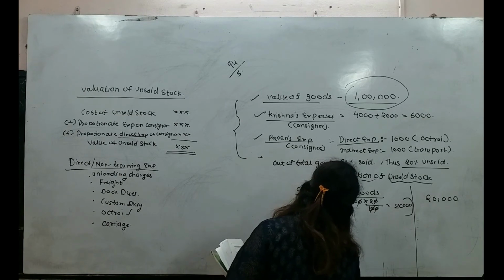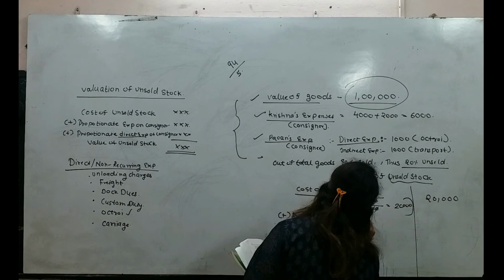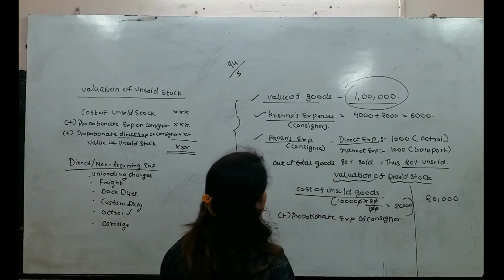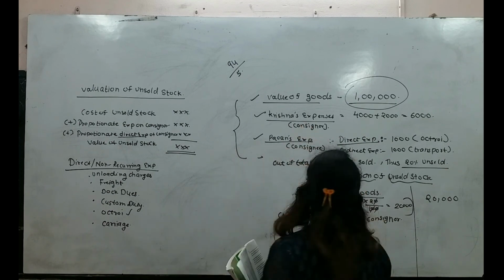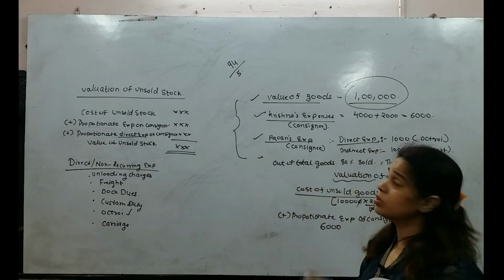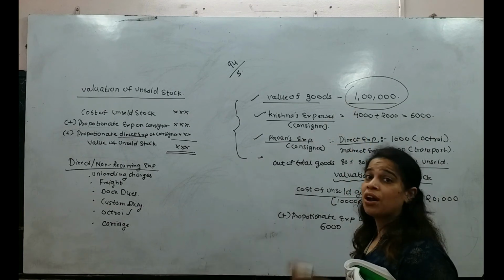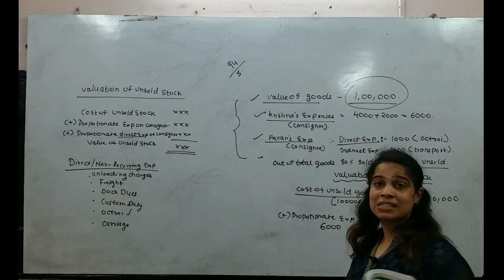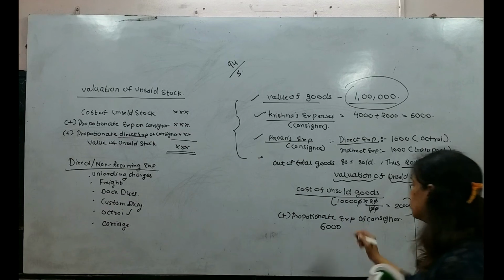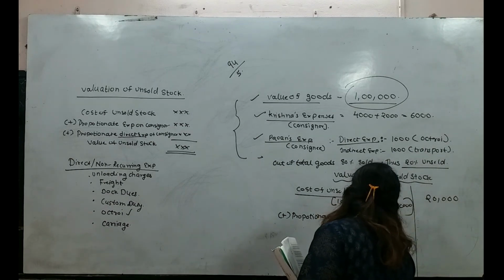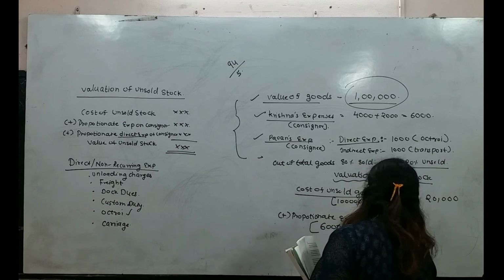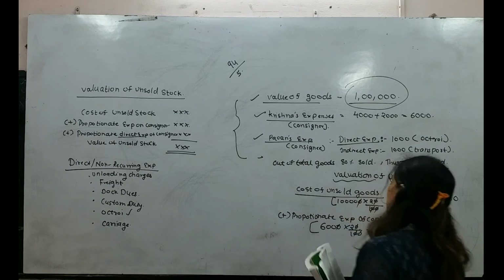Proportionate expenses of consignor. Understand, students, who is a consignor? Krishna is a consignor. How much rupees is he spending? He is spending 6,000. But 6,000 he is spending for 1 lakh, for 100% goods. We want to find out the value of 20% which is unsold, right? So 6,000 into 20%, this 0 will get cancelled, this 0 will get cancelled. It will be 1,200.